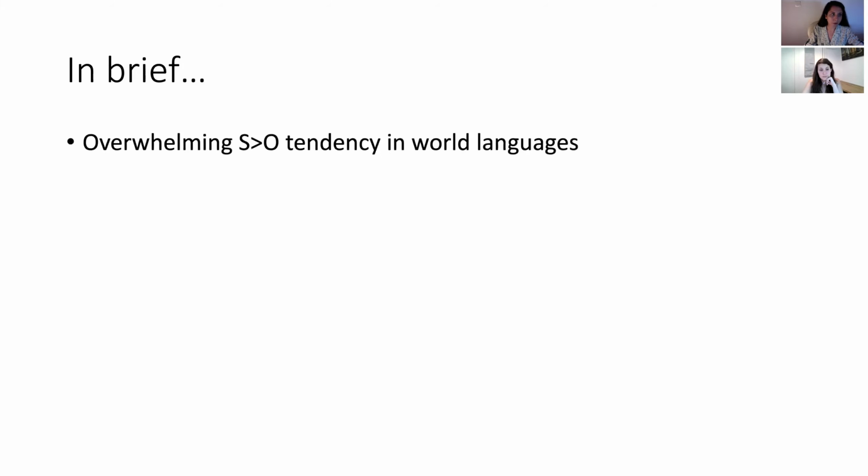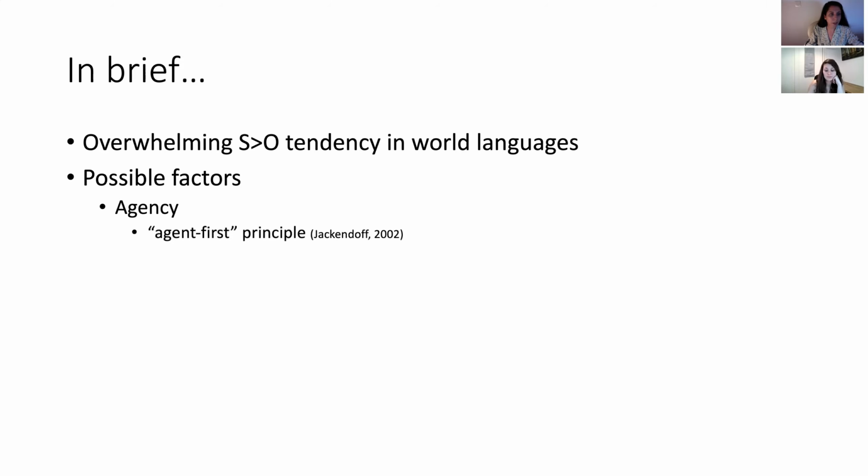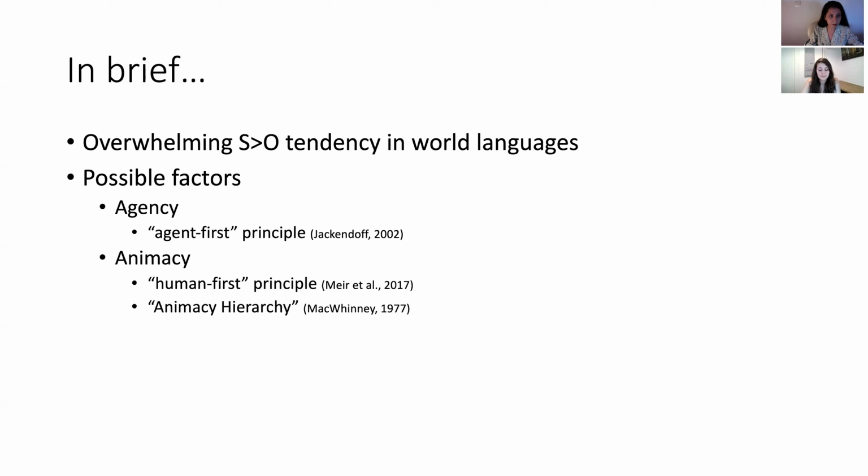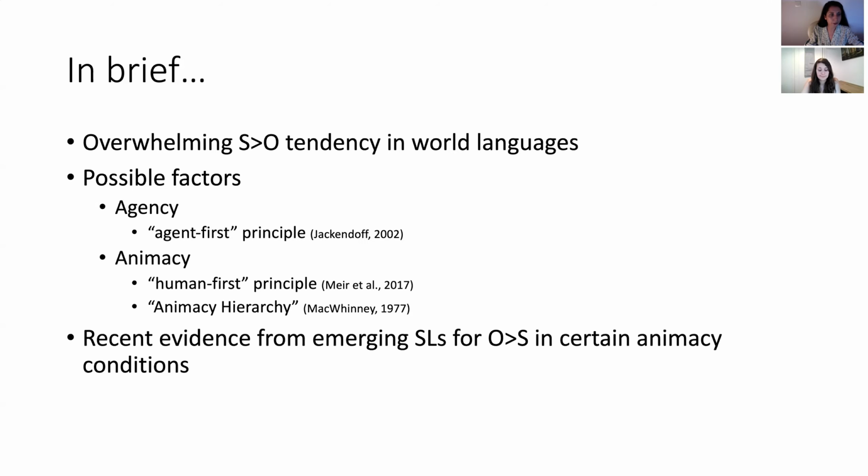So, in brief, there is an overwhelming tendency for S preceding O word orders in world languages. Possible factors for this tendency might be agency, like the agent first principle, or animacy, like the human first principle or animacy hierarchy proposed before in the literature.